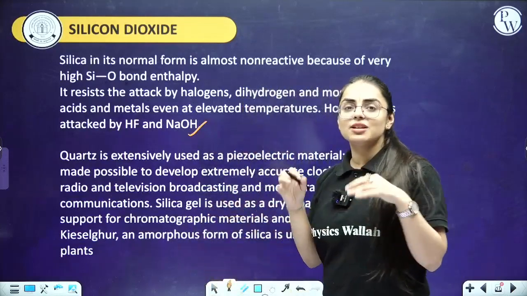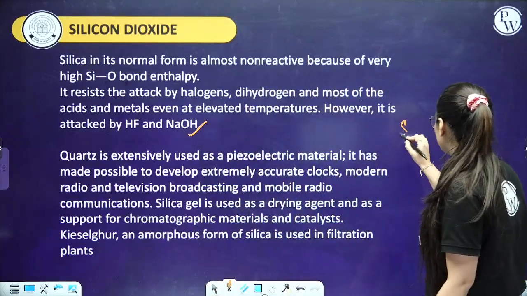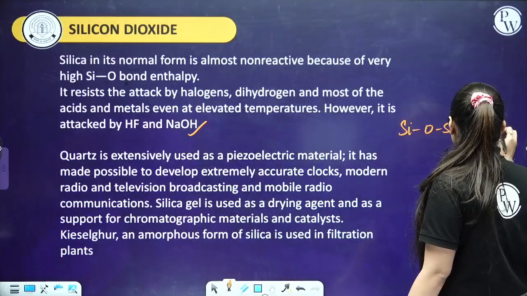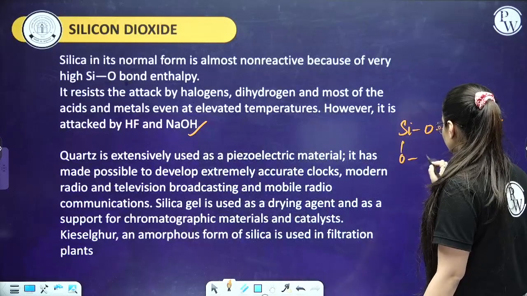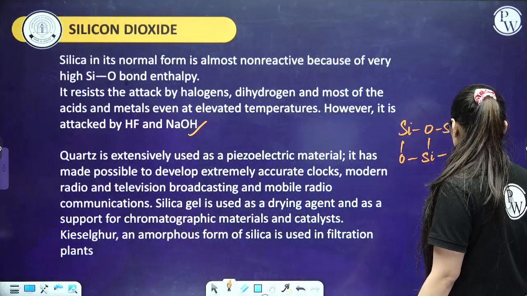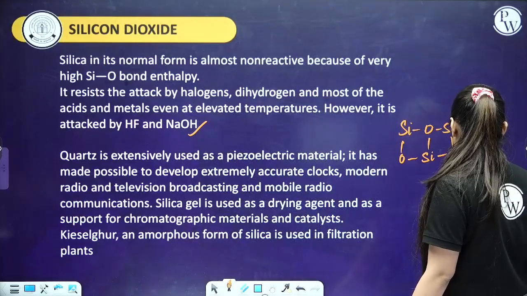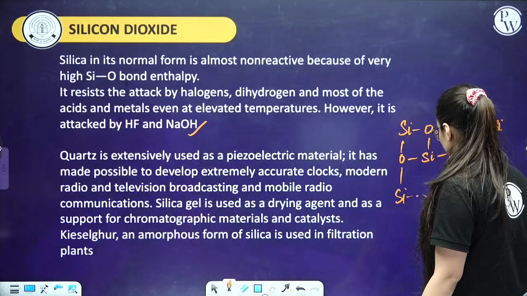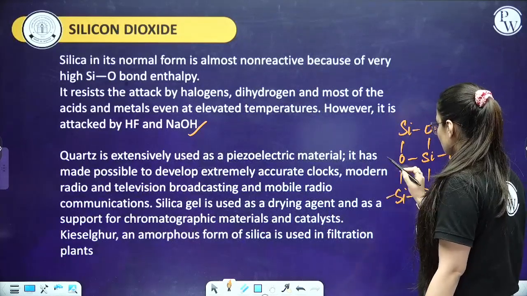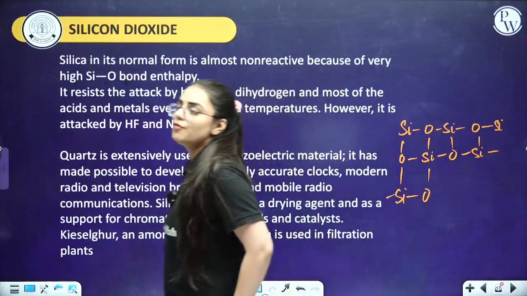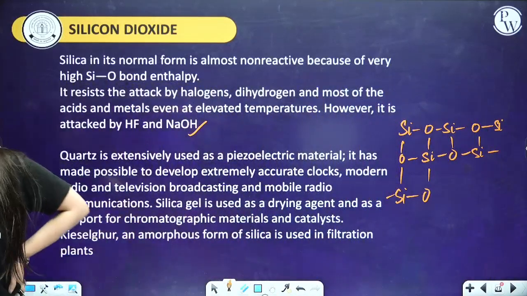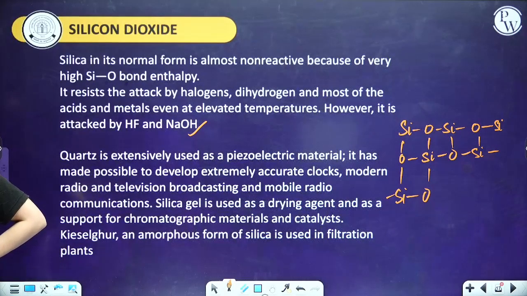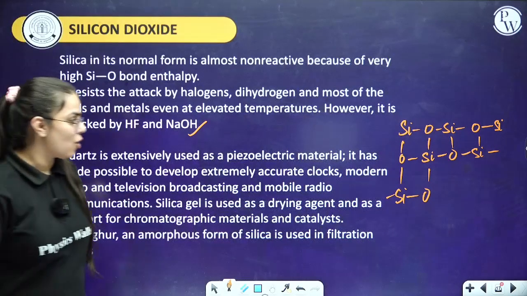Let me tell you about silicon dioxide in general, how it is going to look. So basically, this is the sort of structure that you observe for silicon dioxide. Everyone just draw the structure over here so that I can move on to the next part. Just draw the structure of silicon dioxide.